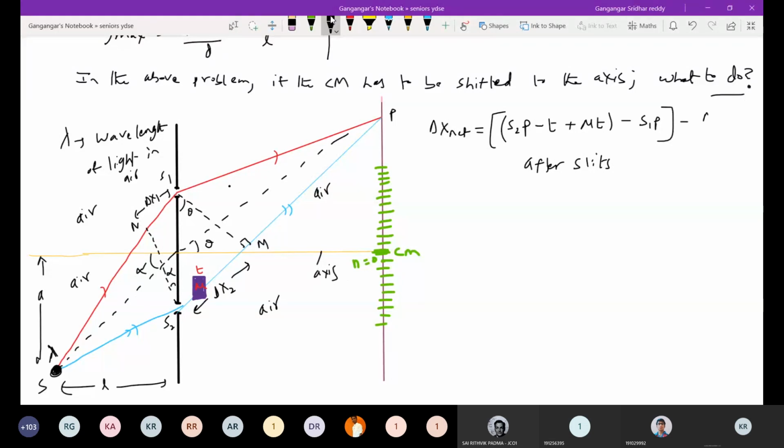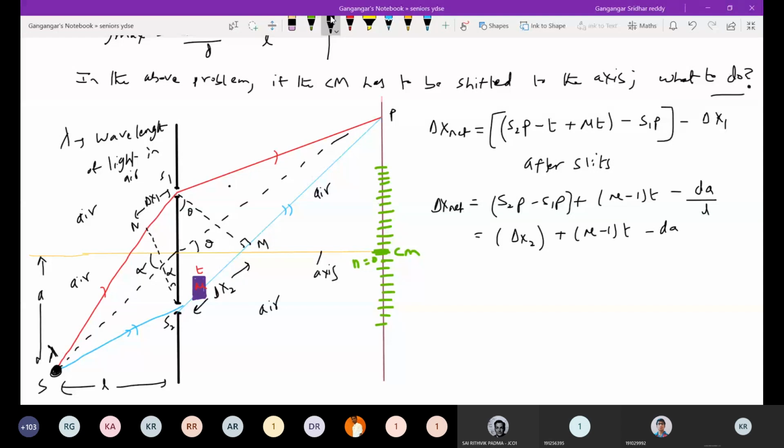So write delta x1. It should be mu t. Delta x1 directly we know, shall I write it as d A by small l, like previously discussed: S2P minus S1P. This is the path difference due to geometry, delta x2. This you can write as d y by capital D.